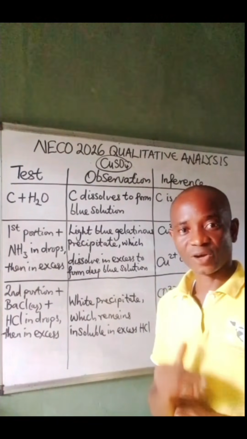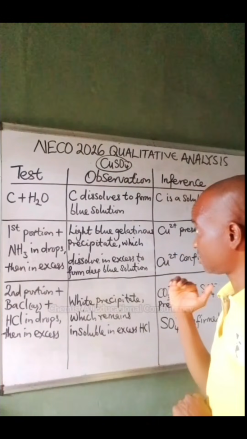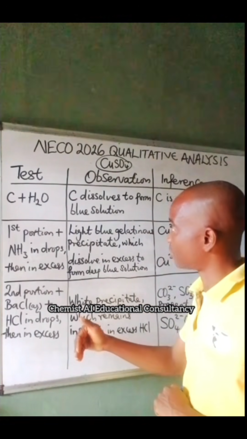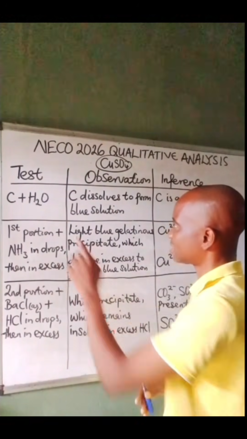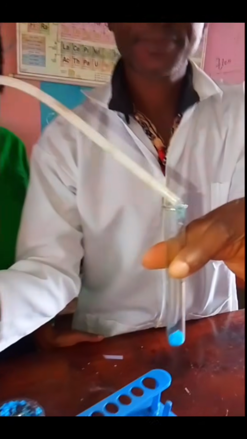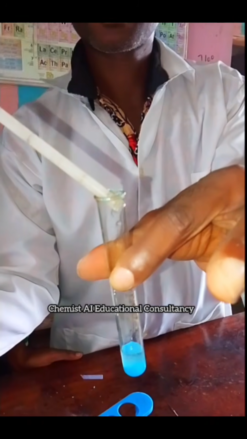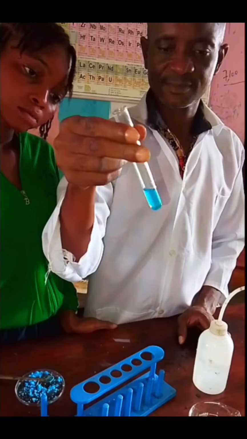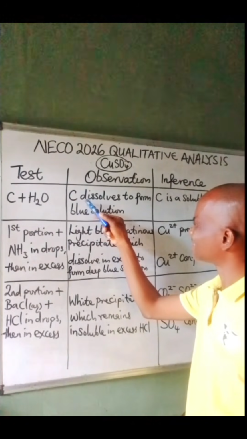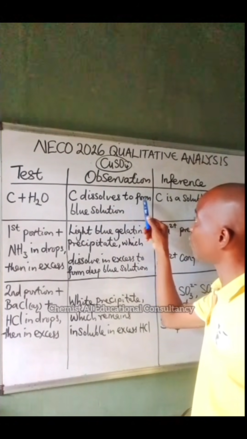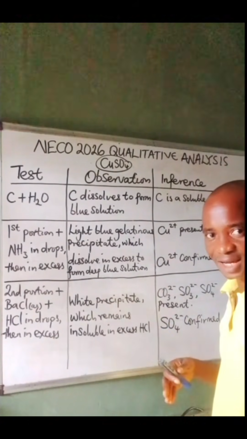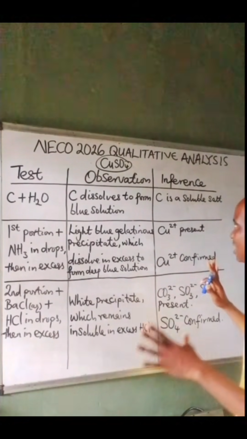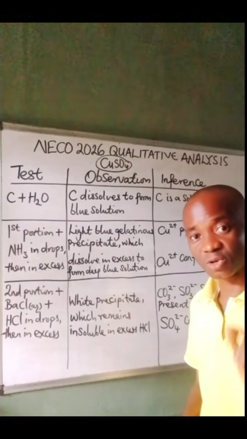And the first question you will see is that you should dissolve sample C in distilled water. So, under test, you write C plus distilled water. And because it's a blue salt, once you dissolve it in water, you will get a blue solution. So, under observation, you write C dissolves to form blue solution. And from this observation, the inference is clear that C is a soluble salt.